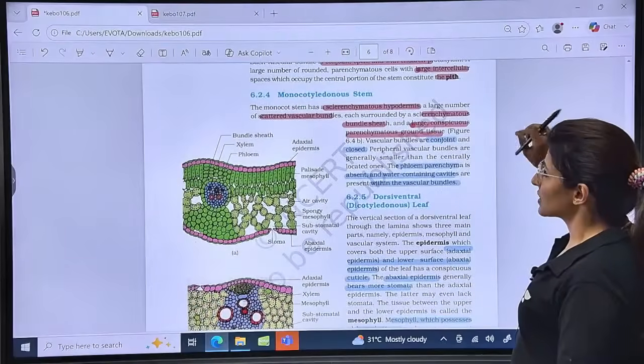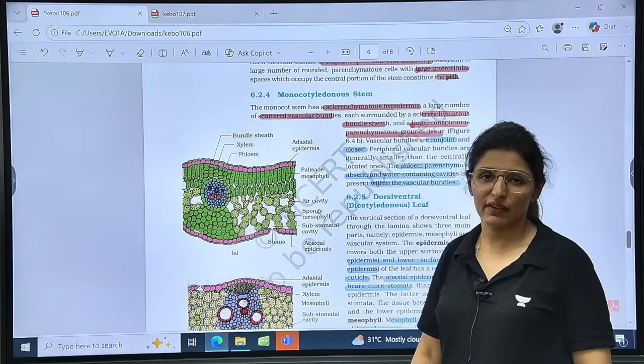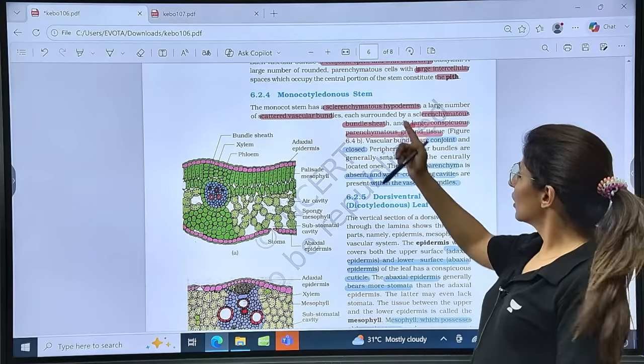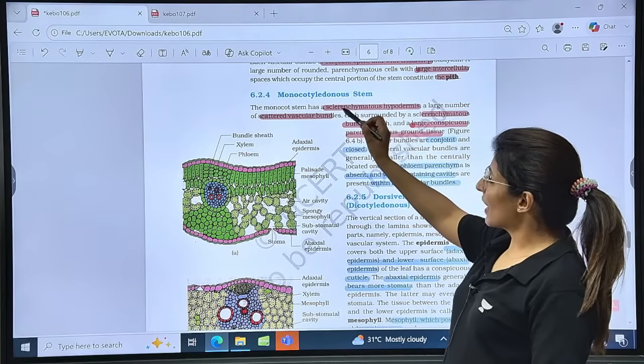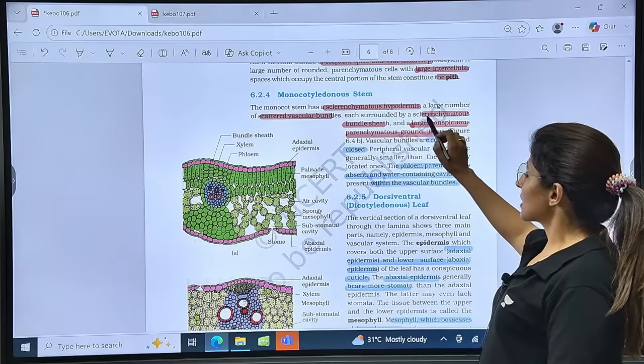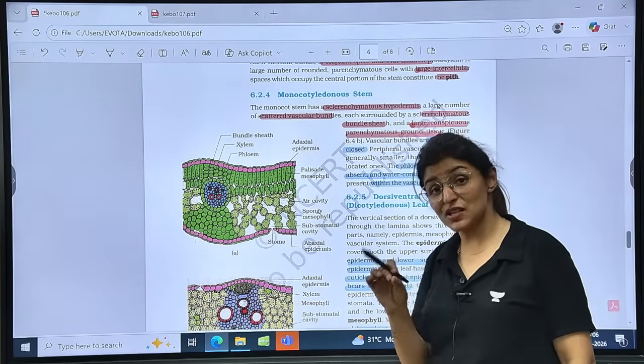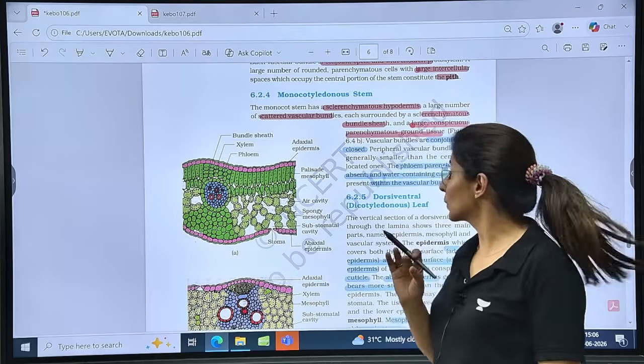Talking about monocot stem, guys. In monocot, the cortex is not very well developed. Rather, there is a very thin layer known as hypodermis, and that too made up of sclerenchyma. There are scattered vascular bundles surrounded by sclerenchymatous bundle sheath cells. Remember, bundle sheath cells are sclerenchymatous always, right?